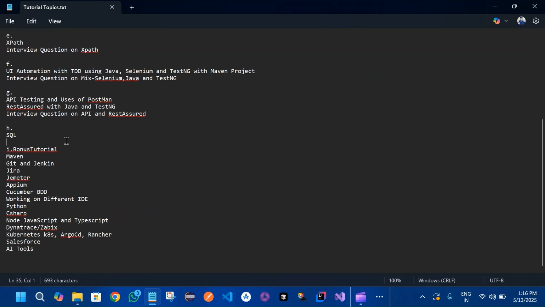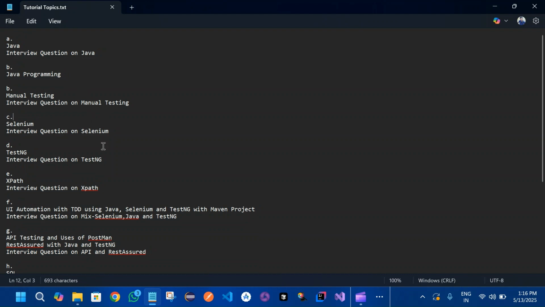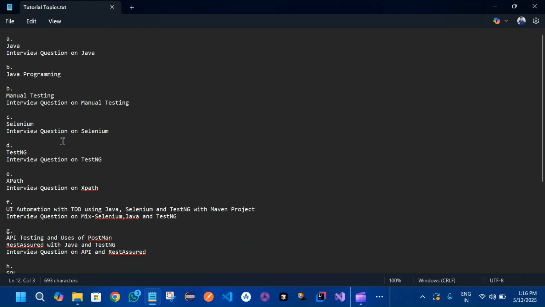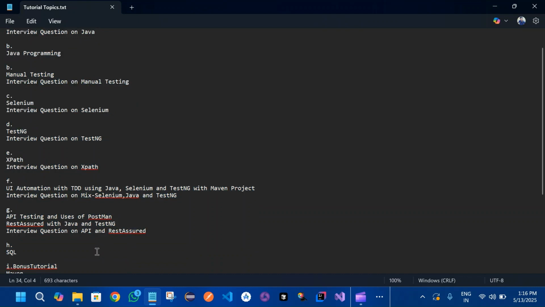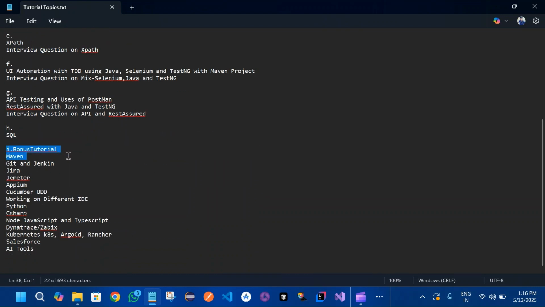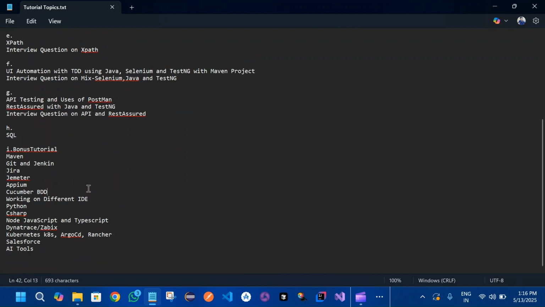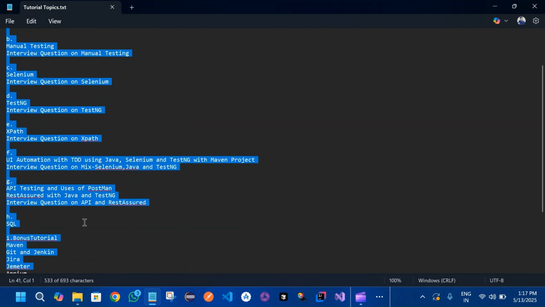So these are the topics for now, which we will be covering on a fast basis. We'll be continuing on a fast basis without any break, and I'm saying this so that it can be covered at once and then you can practice along with it. Next, the bonus tutorial. I'll start this once my above topics are finished. But before this, you need to go through all of this, and only then can you jump into the bonus tutorial.